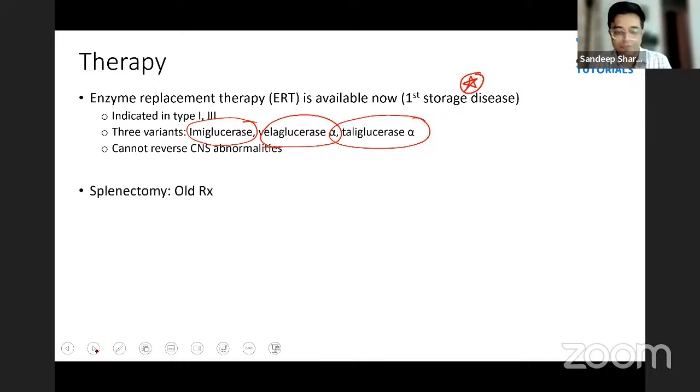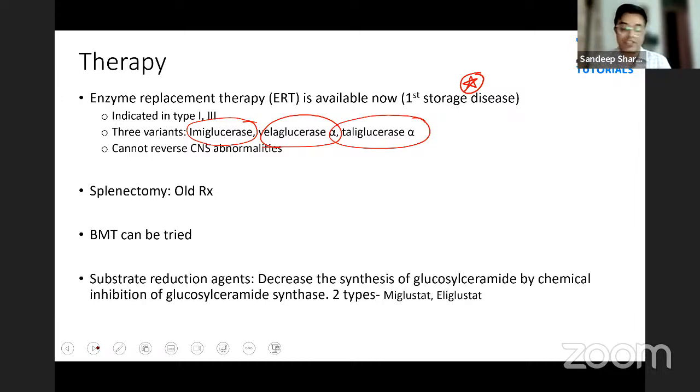Then splenectomy used to be the old therapy. Bone marrow transplant can be tried, and substrate reduction agent. Again, these are the new drugs. So I am covering pharmacology along with this. So new drugs, substrate reduction agent.